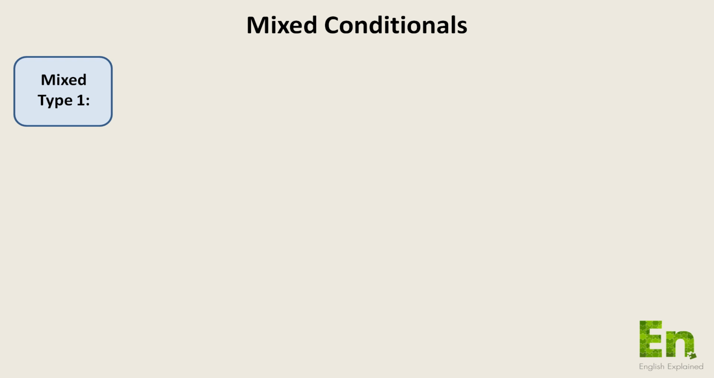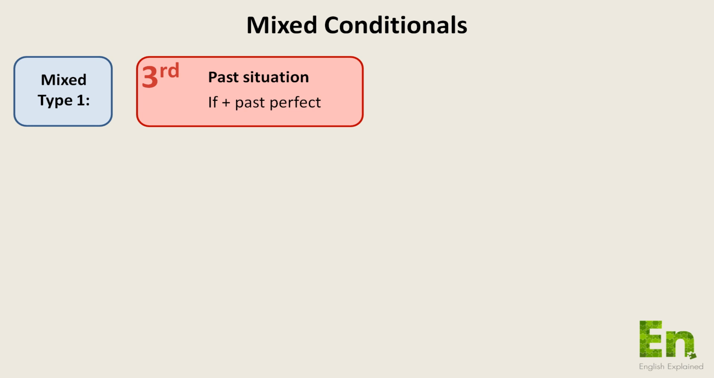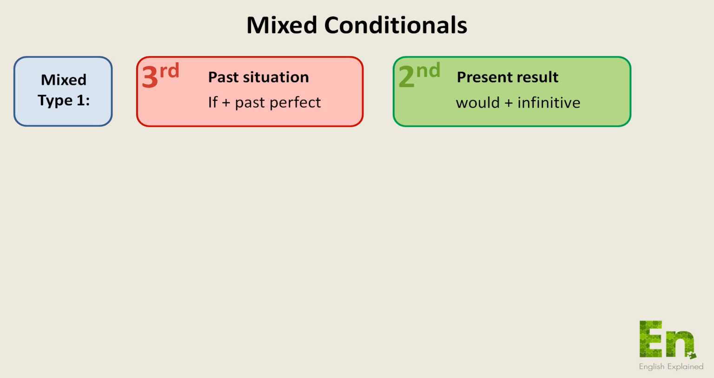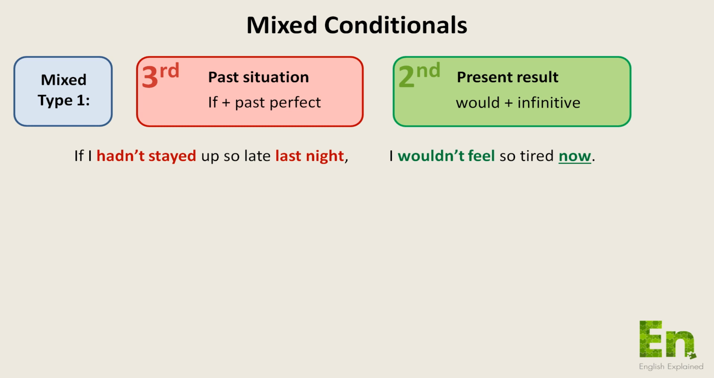Mixed conditional type 1. Past situation, present result. If plus past perfect, would plus infinitive. We take the first part of the structure from the third conditional and the second part of the structure from the second conditional. Here are some examples. If I hadn't stayed up so late last night, I wouldn't feel so tired now. I stayed up late in the past, and I feel tired now in the present.